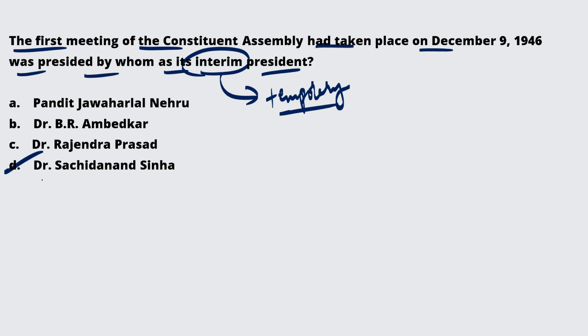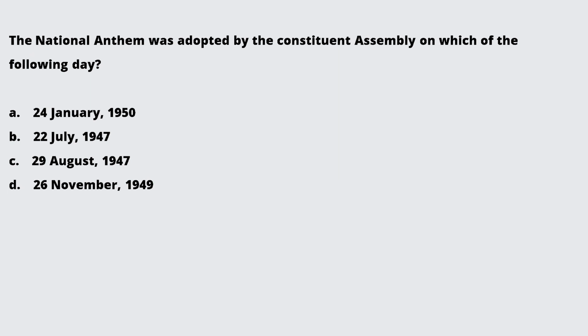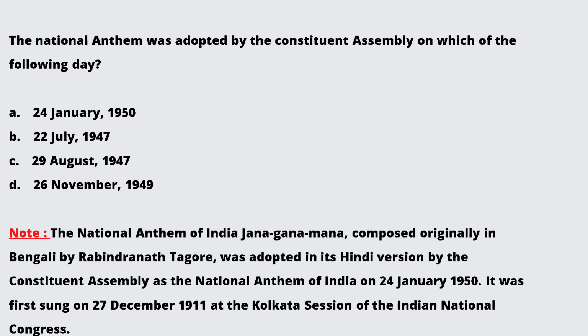Now the second one is, the national anthem was adopted by the Constituent Assembly on which of the following days? Try to answer this. I hope you got it right. It is 24th January 1950.